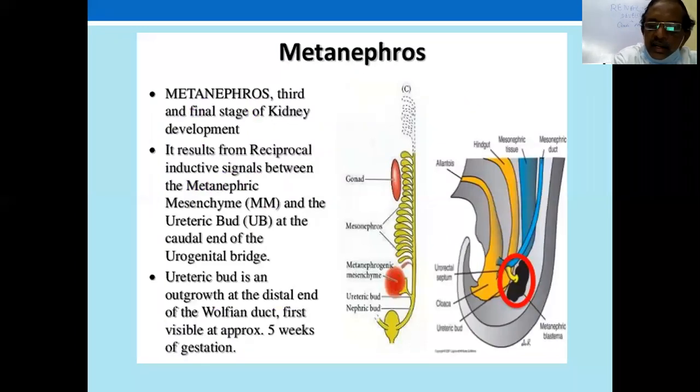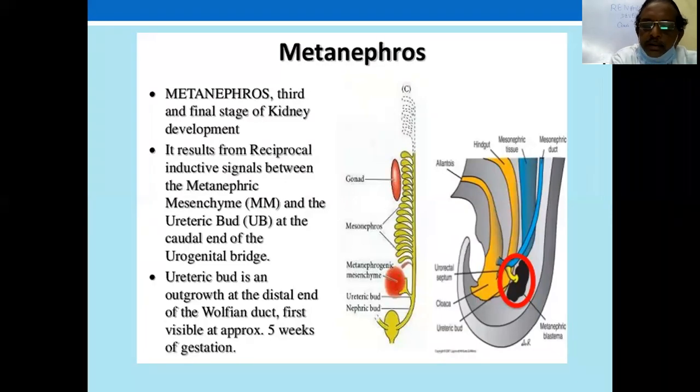The final stage of kidney development, as I said, is that the kidney tissue develops only after an inductive signal between the metanephric mesenchyme and the ureteric bud at the caudal end of the urogenital ridge. So unless the stimulus is there, renal tissue doesn't develop, and it has two phases. One is the secretory system, the other is the excretory system.